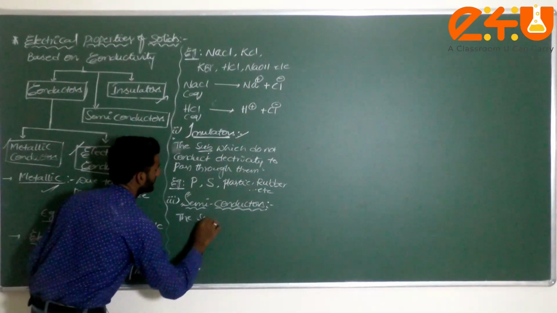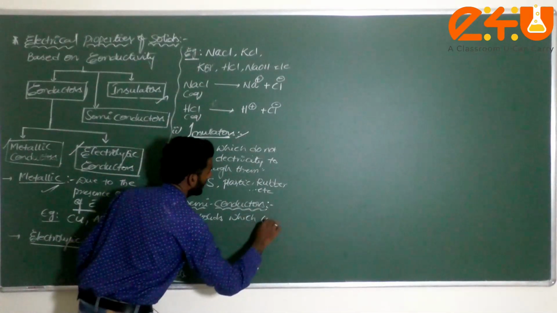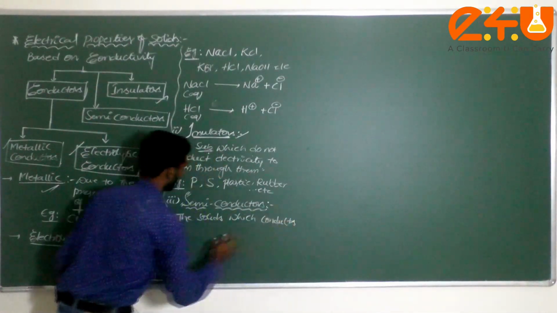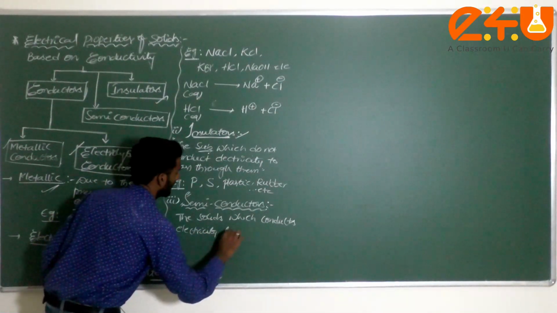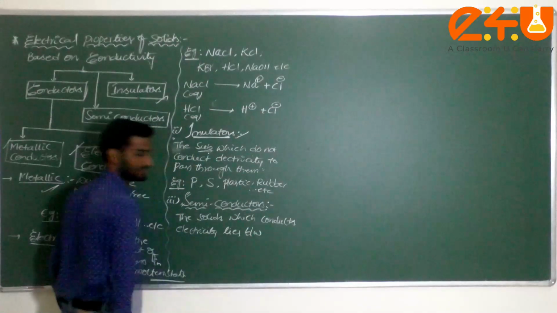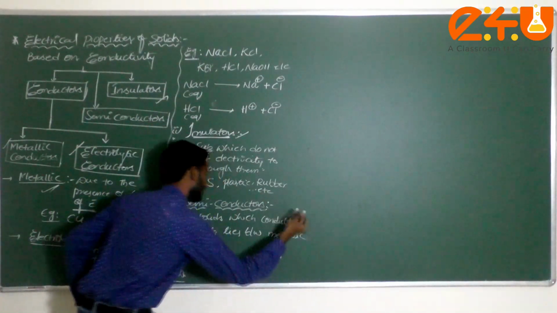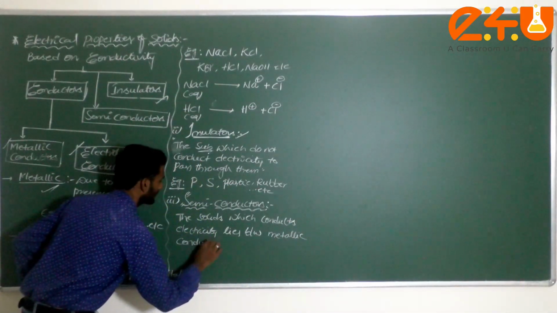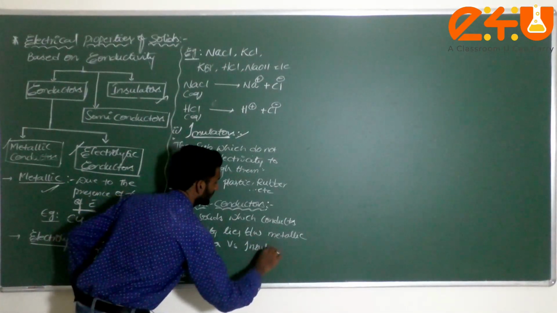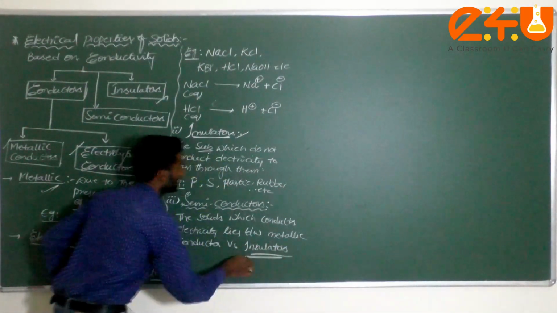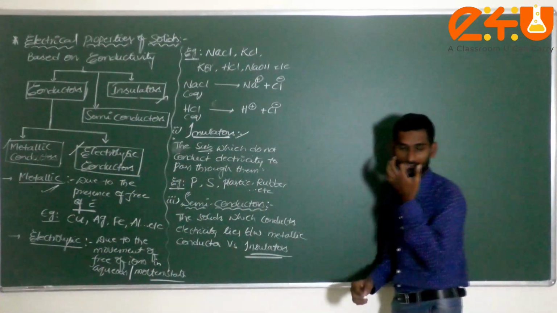The solids which conduct electric current and lie between the metallic conductors and insulators are called semiconductors. In between, if a solid conducts electric current, such a conductor is called a semiconductor.